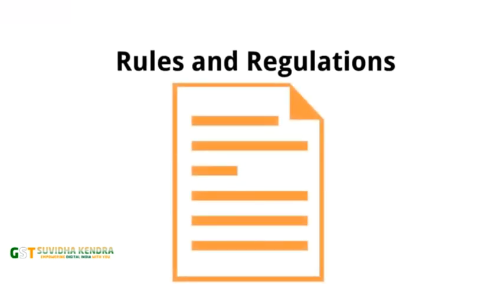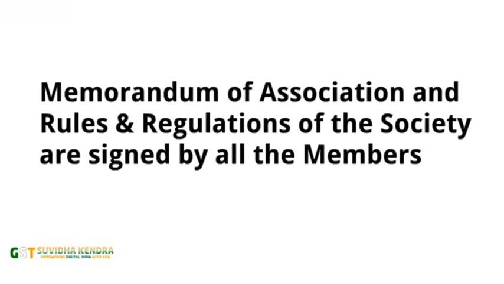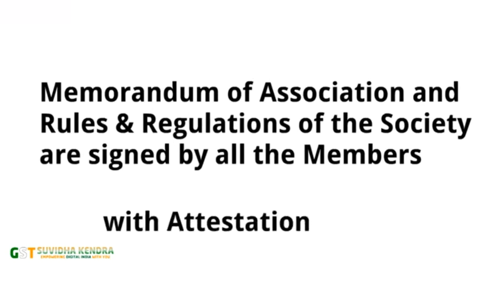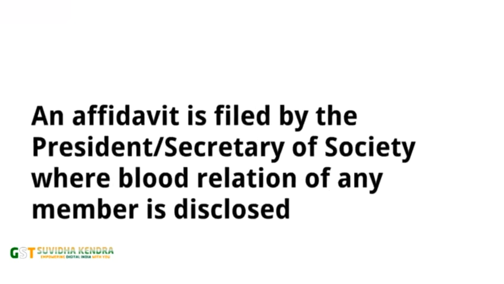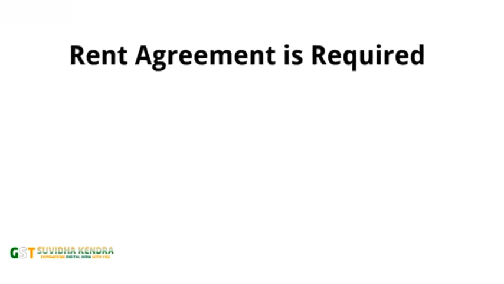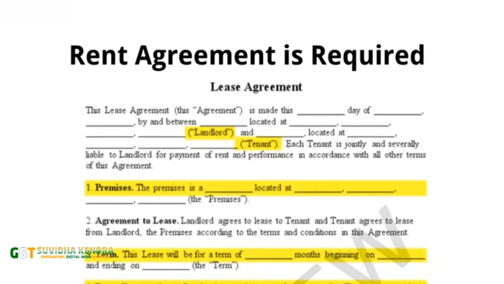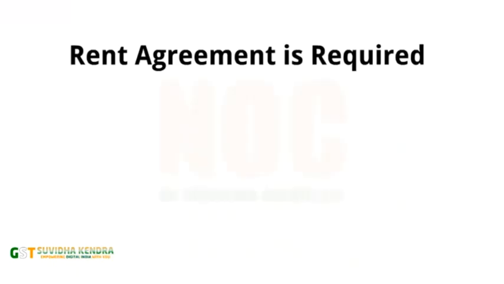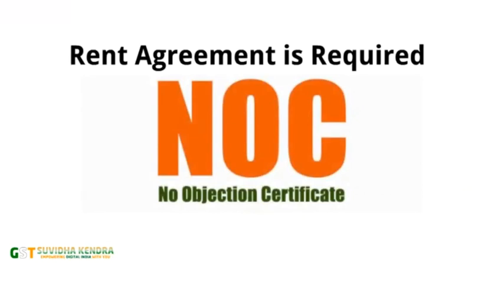This memorandum of association and rules and regulations are signed by each founding member, and it is also required to be certified by attestation. President or secretary is required to file an affidavit disclosing the relation of such president or secretary with other members. For the registered address, a rent agreement is also required, and the NOC, no objection certificate, is received from the landlord.